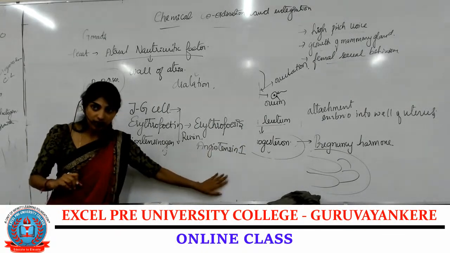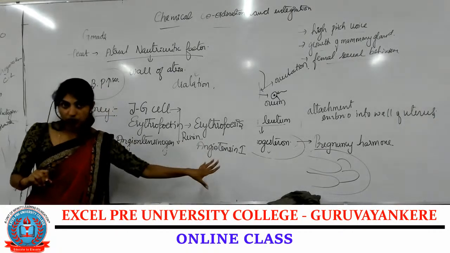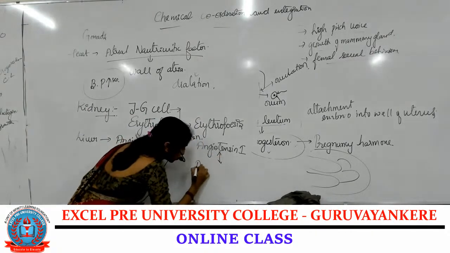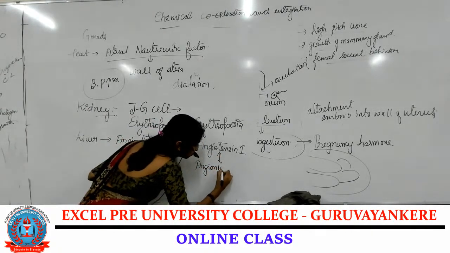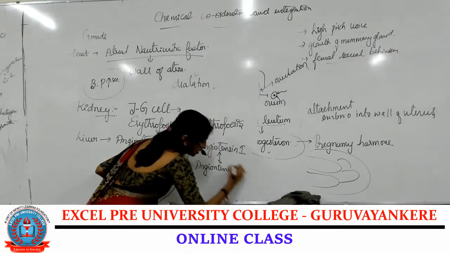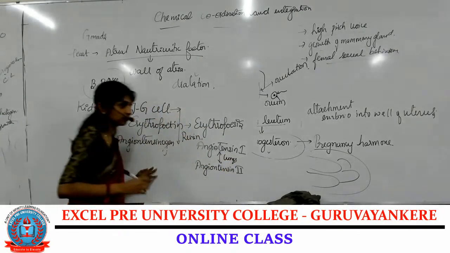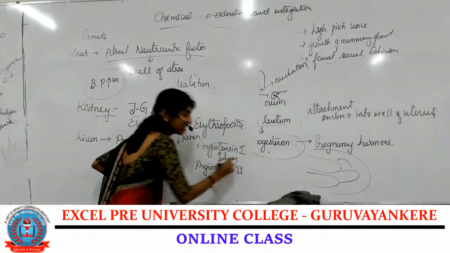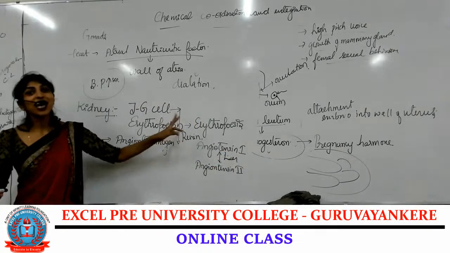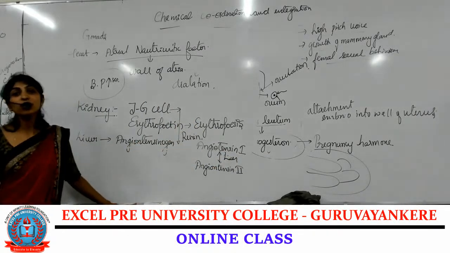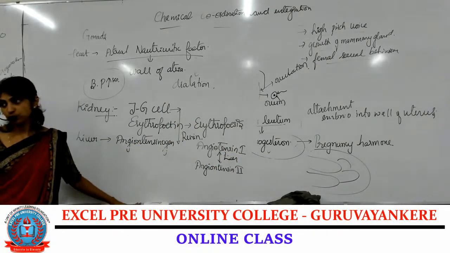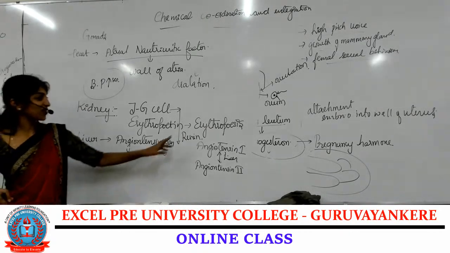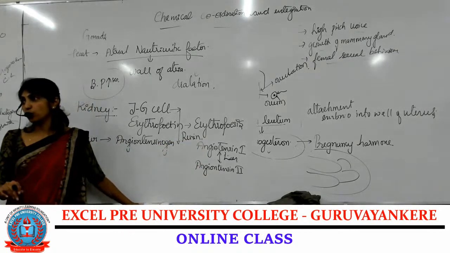Now, when it is circulated, in the lungs this angiotensin 1 is converted into angiotensin 2. Sorry, it is the lungs. Angiotensin 1 is converted into angiotensin 2. Is it clear?